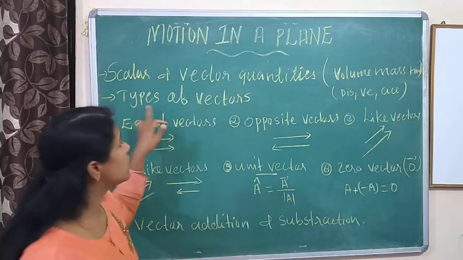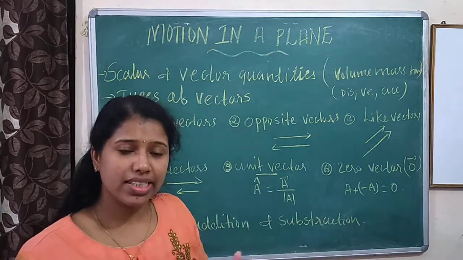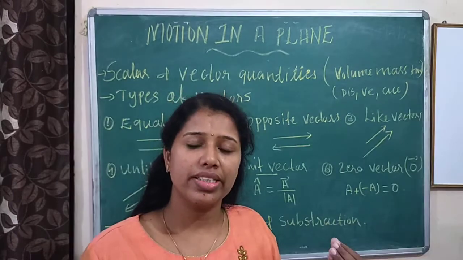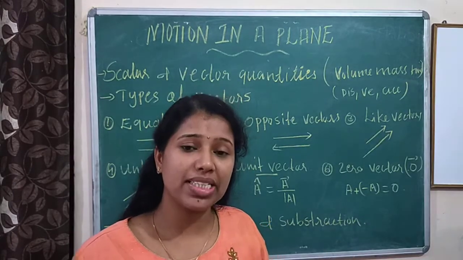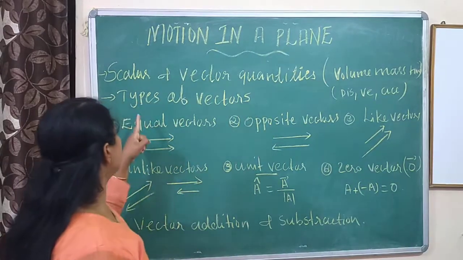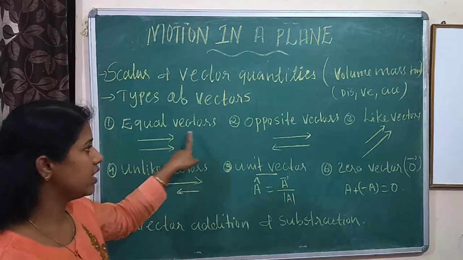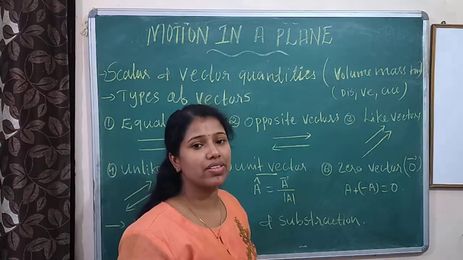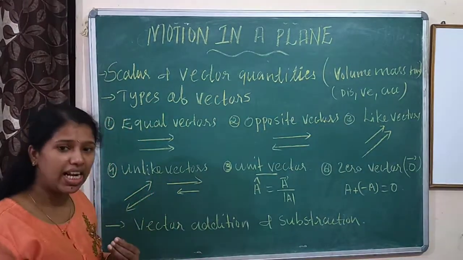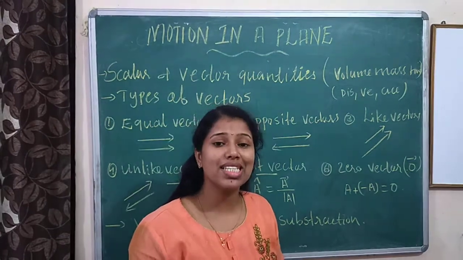Next is types of vectors. What are the different types of vectors? Scalars are represented by a single letter. Then the next one is types of vectors. First is equal vectors. Second is opposite vectors. Third is like vectors. Fourth is unlike vectors. Fifth is unit vector. Sixth is zero vector.